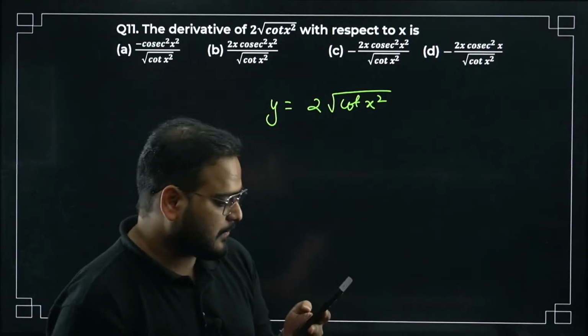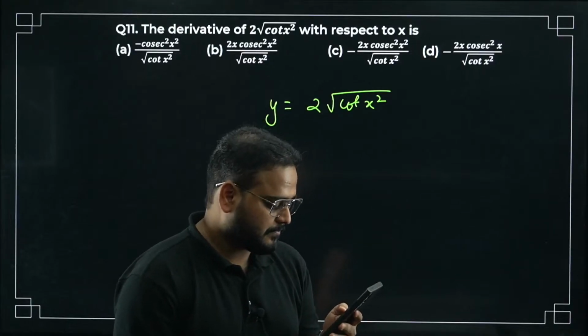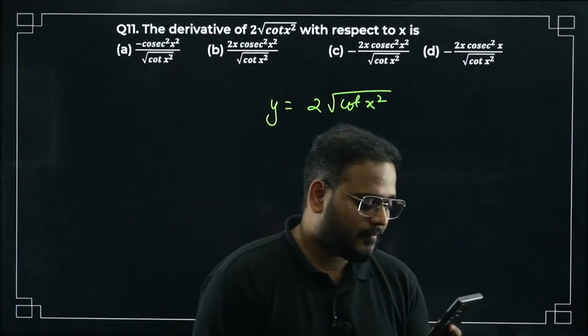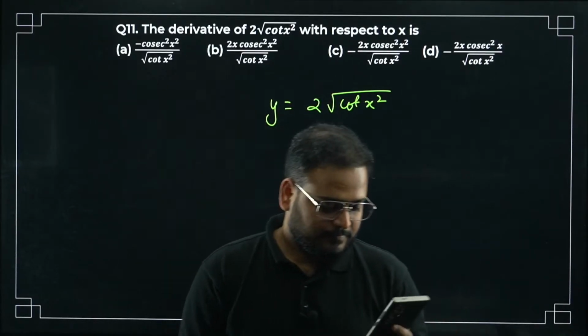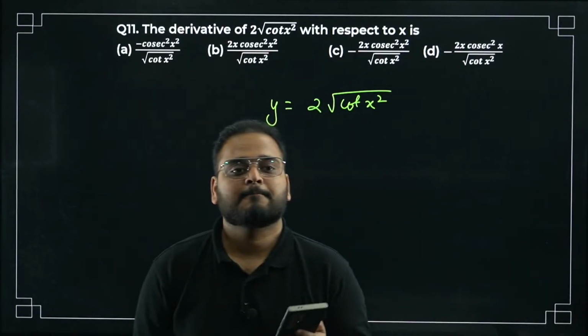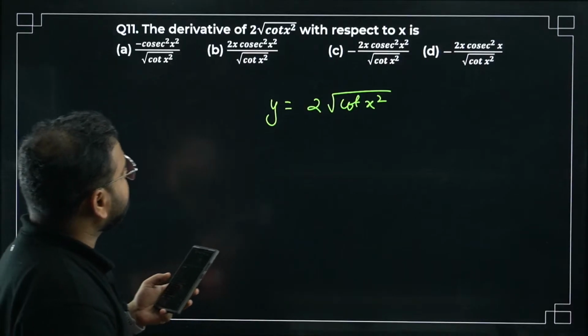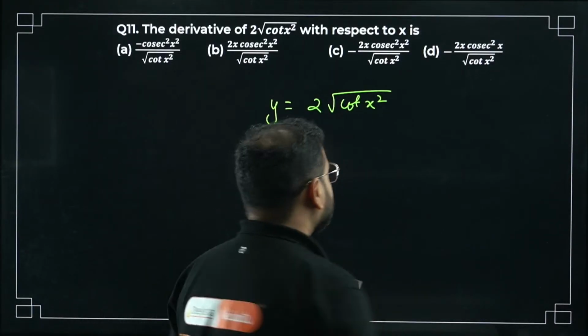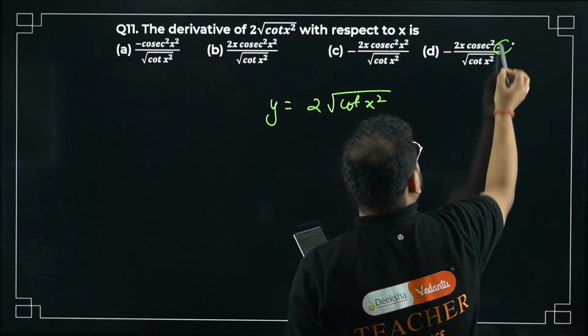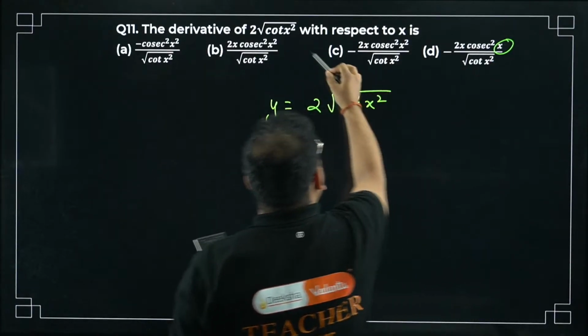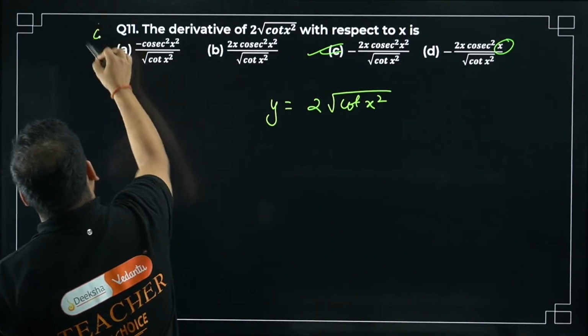Give me the answer. 11 is C. Yeah, correct only. What is missing over here? x square is missing. These two, if you compare, x square is missing. So option number C is correct.